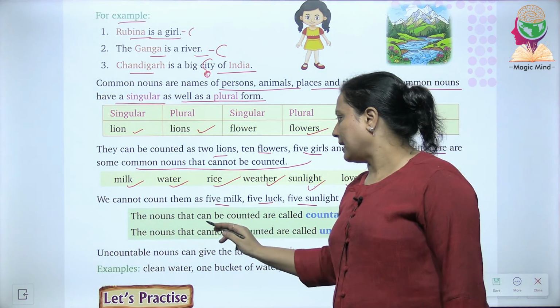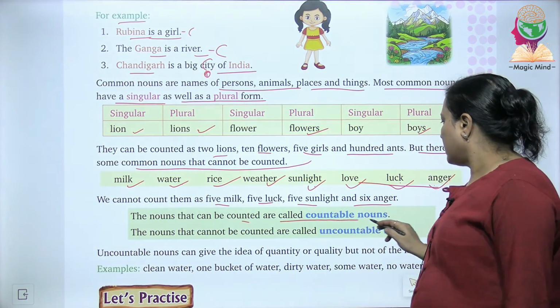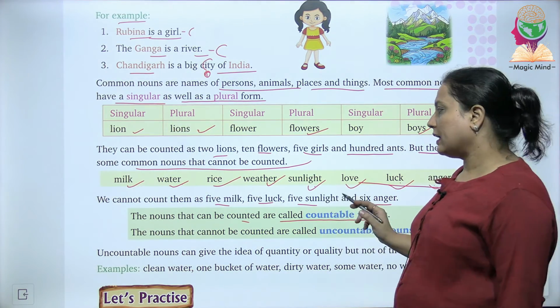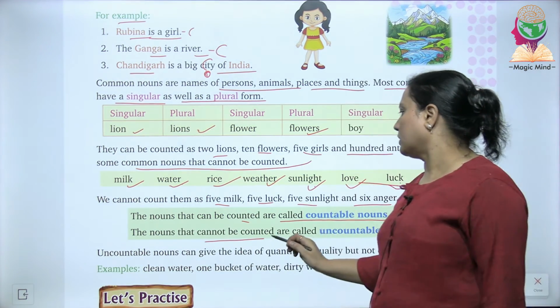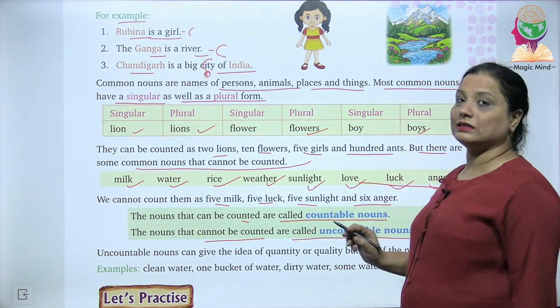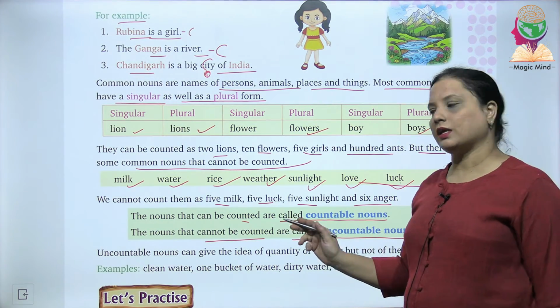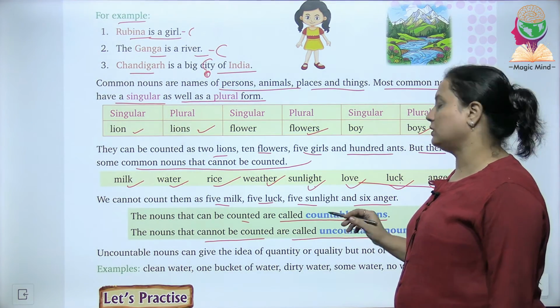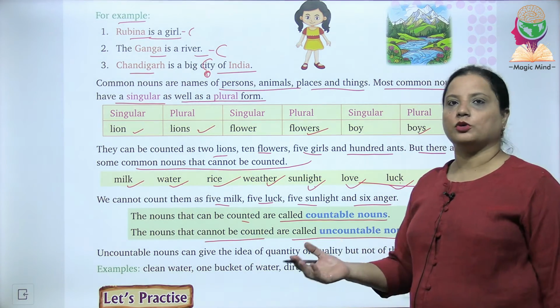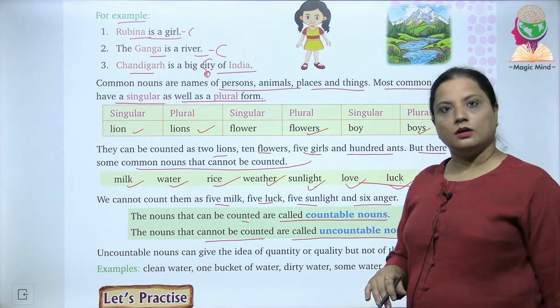The nouns that can be counted are called as countable nouns and the nouns that cannot be counted are called as uncountable nouns. जिनको हम गिन सकते हैं हम उन्हें कहते हैं countable nouns और जिन्हें नहीं गिन सकते हम उन्हें कहते हैं uncountable nouns.